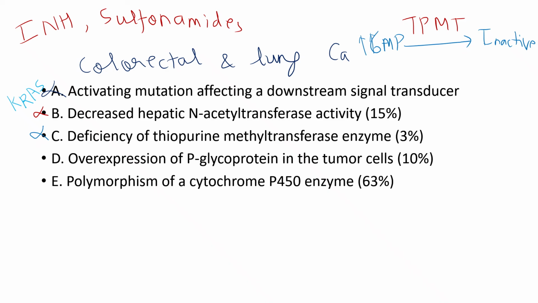Then overexpression of P-glycoprotein in the tumor cells. I have already told you about P-glycoprotein. It is an efflux protein, right? Throws it out. So overexpression will be a cause of multi-drug resistance. So we are left with the diagnosis of exclusion, polymorphism of cytochrome P450.